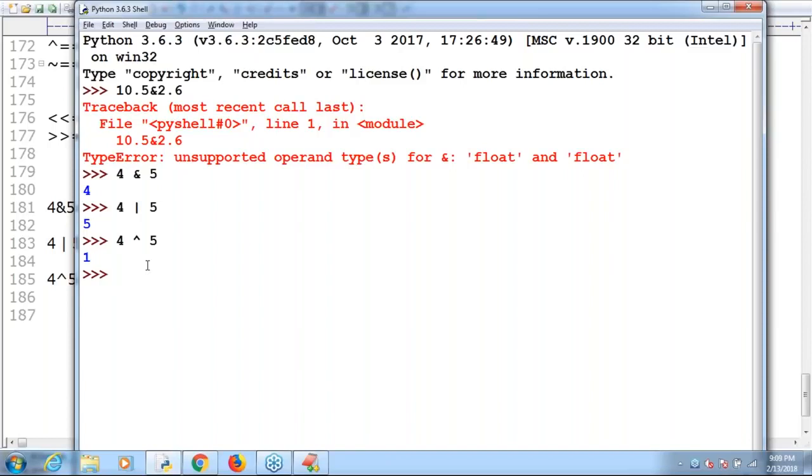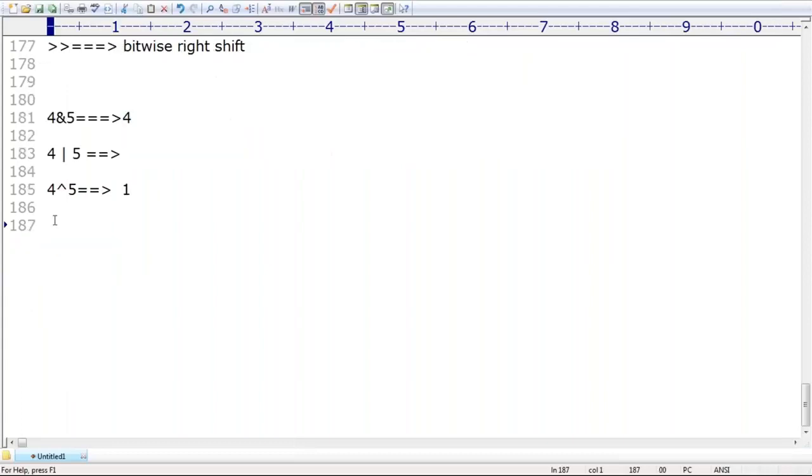What is the next one, sir? Bitwise complement operator. But anyway, in our programming, sir, very rarely are we going to use all these things. Don't worry about that, sir. But anyway, if you know it, well and good. Even if you don't know, sir, don't worry much about that.